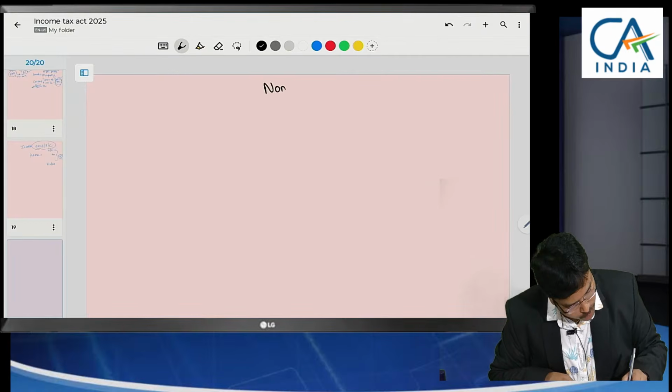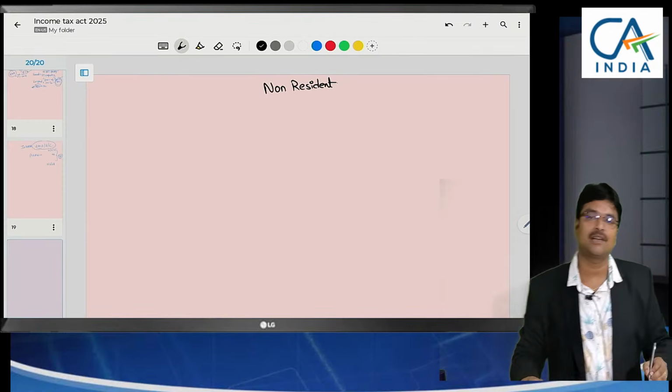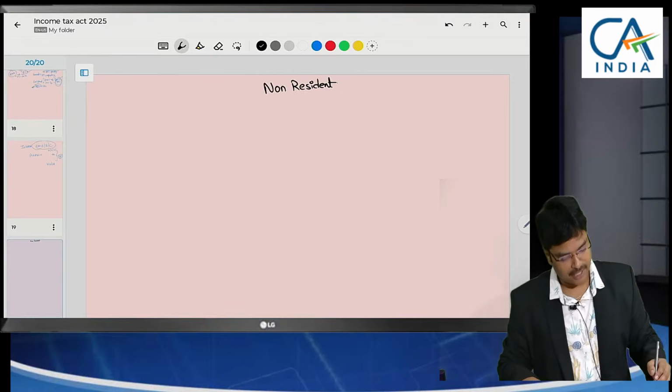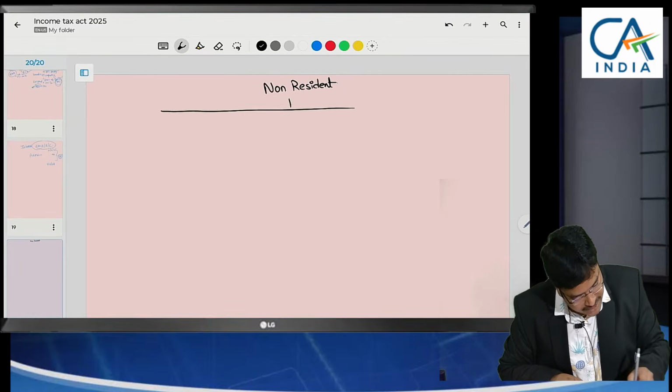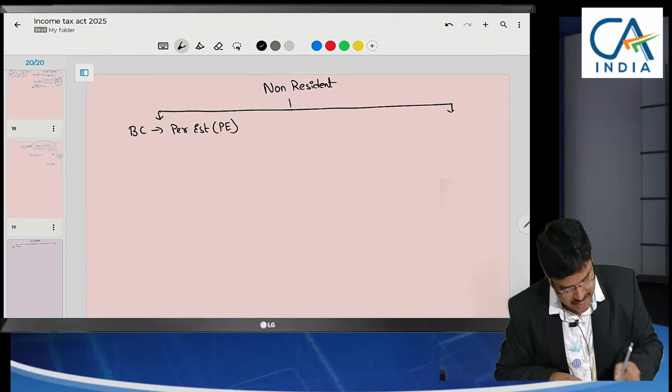So for a non-resident (for a resident generally all incomes are taxable, now it is Indian accrued incomes, that's why I am focusing on non-resident), when there is business connection, that means permanent establishment, we call it PE.